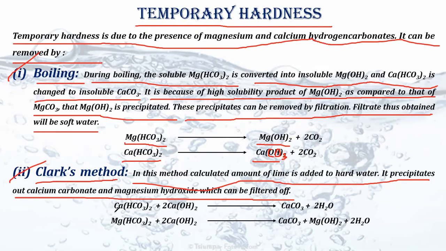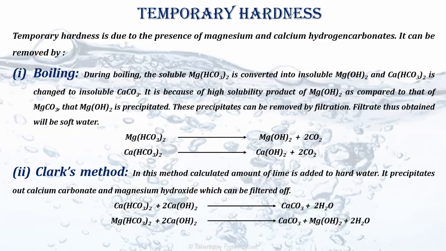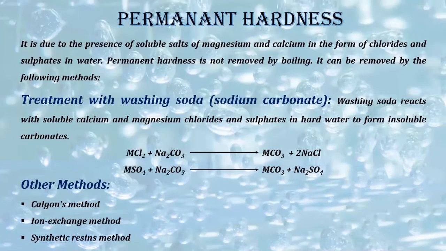As you can see in the reaction, calcium hydrogen carbonate plus calcium hydroxide will give us calcium carbonate, and magnesium hydrogen carbonate plus calcium hydroxide will give us calcium carbonate plus Mg(OH)2. So we can clearly see that these three will get precipitated and we will get the desirable soft water. Okay, so these are the methods of removal of temporary hardness of water.